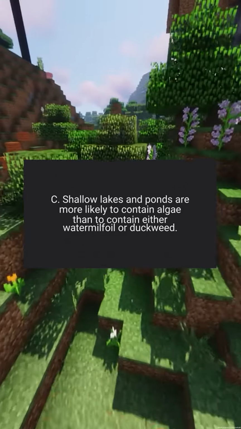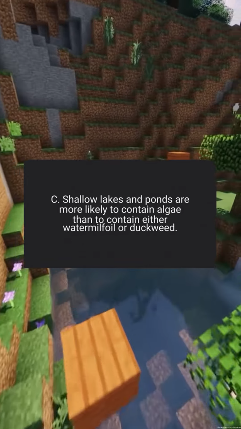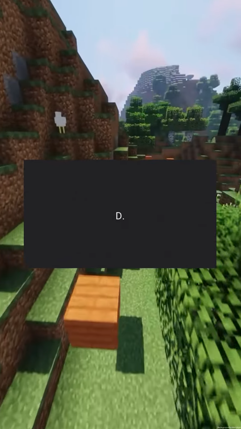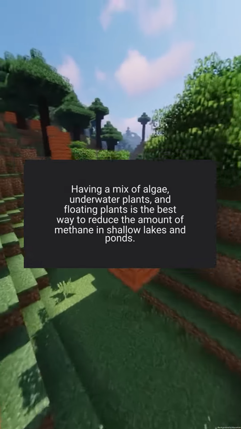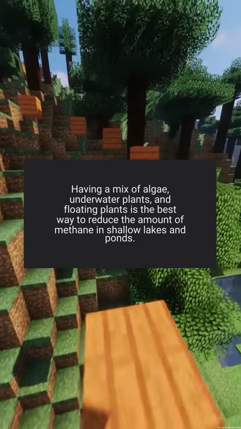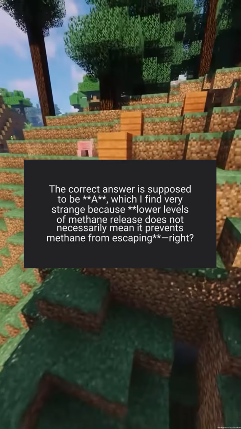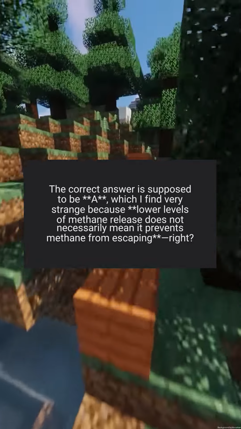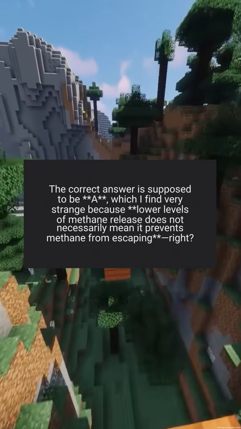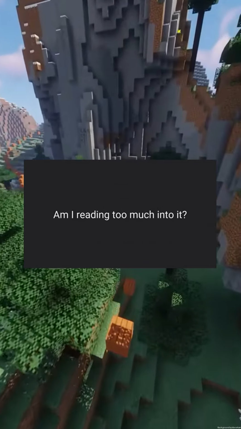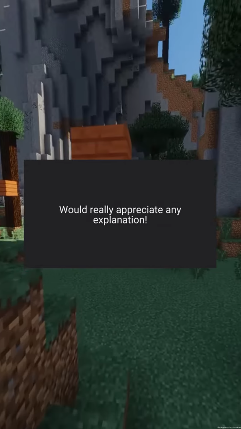C. Shallow lakes and ponds are more likely to contain algae than to contain either water milfoil or duckweed. D. Having a mix of algae, underwater plants, and floating plants is the best way to reduce the amount of methane in shallow lakes and ponds. The correct answer is supposed to be A, which I find very strange because lower levels of methane release does not necessarily mean it prevents methane from escaping, right? Am I reading too much into it? Would really appreciate any explanation.